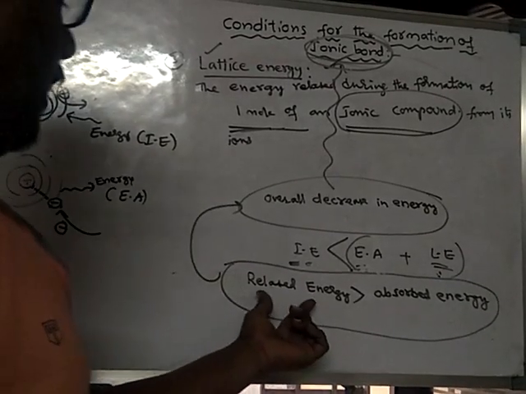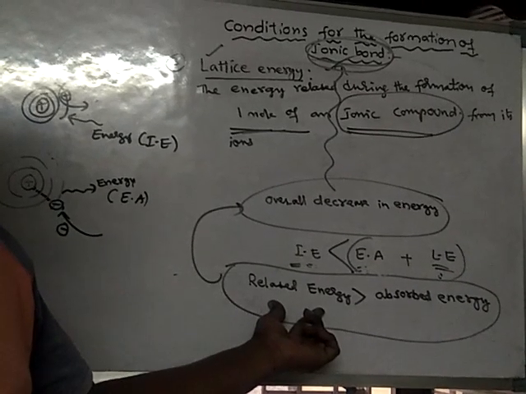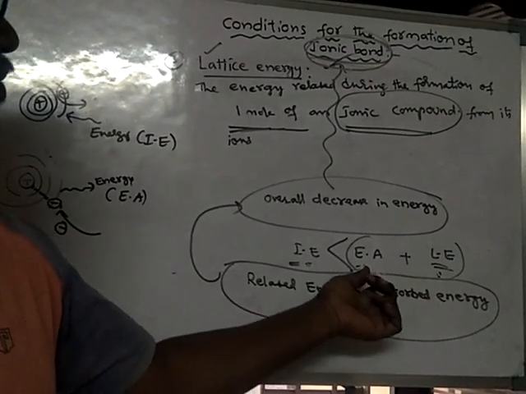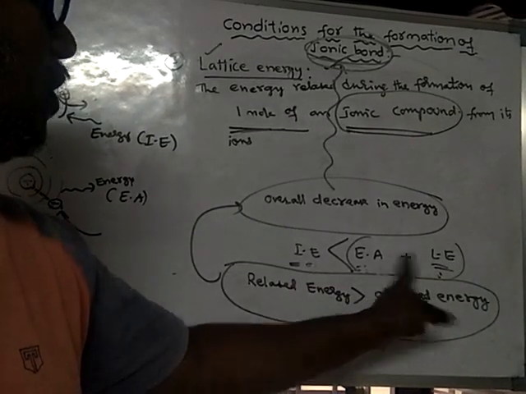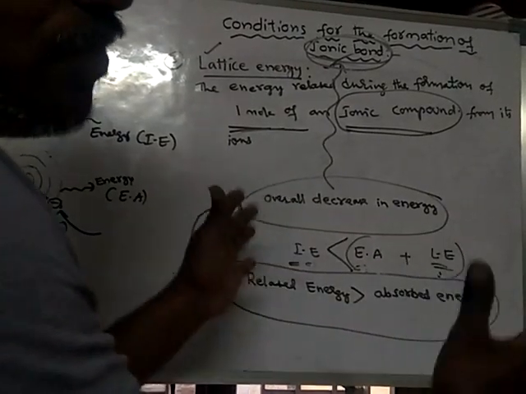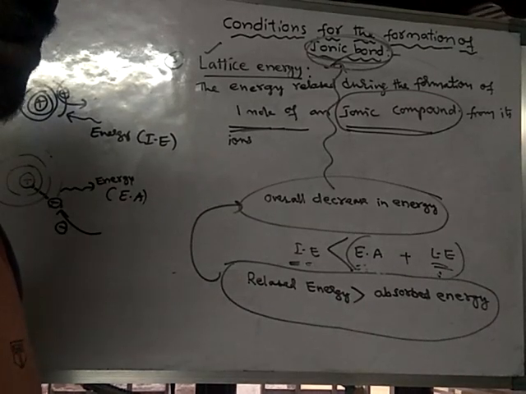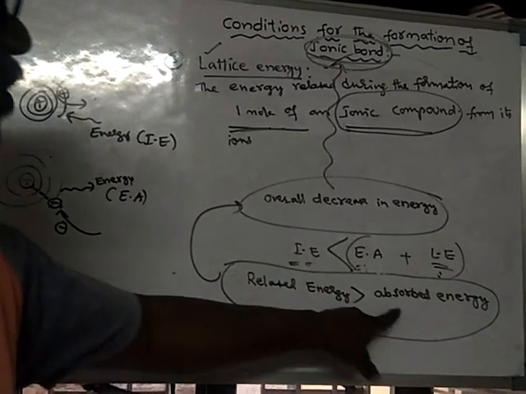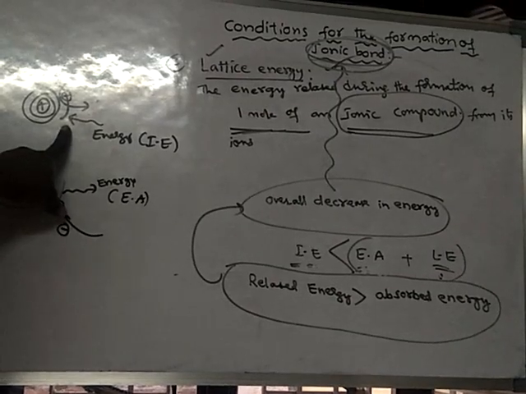In which steps is energy released? Release of energy takes place at two stages: one during electron affinity, and another during lattice energy. In these two processes energy is released. All the energy releasing processes we have to add, then we will get the overall released energy. Now there is only one step which involves absorption of energy: ionization energy.